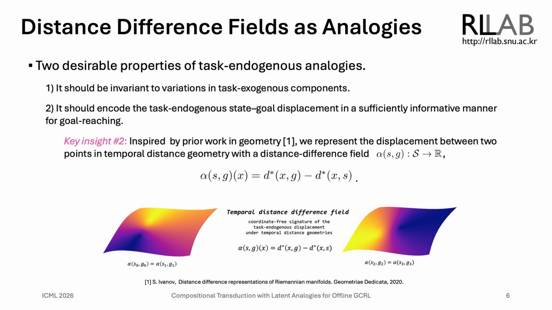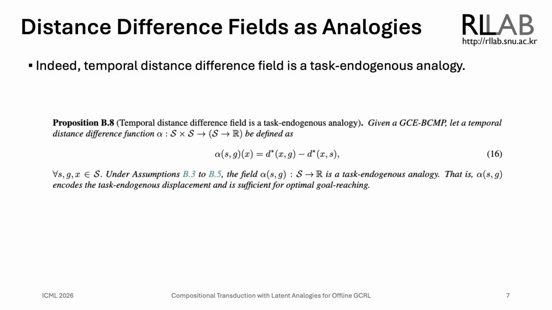Our second insight is to represent the task endogenous displacement from the starting state S to the goal state G using a distance difference field. This is motivated by prior work in differential geometry, where such a field is known to identify each point. In our paper, we formalize the two aforementioned conditions and define the task endogenous analogy. Our main proposition establishes that, under a few acceptable assumptions, the temporal distance difference field is a valid task endogenous analogy. You can find the detailed theoretical analysis in our paper.